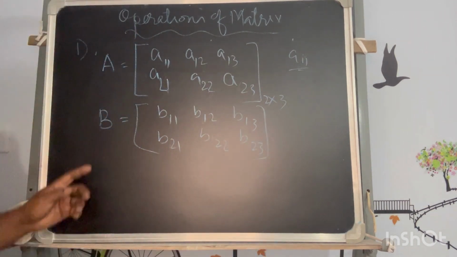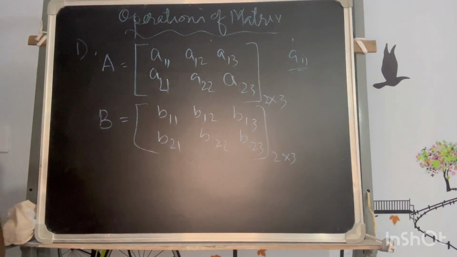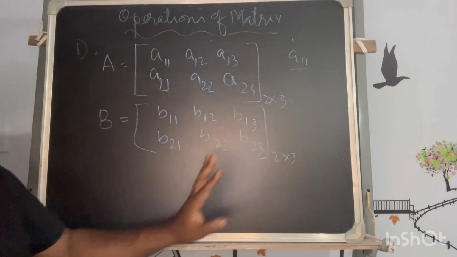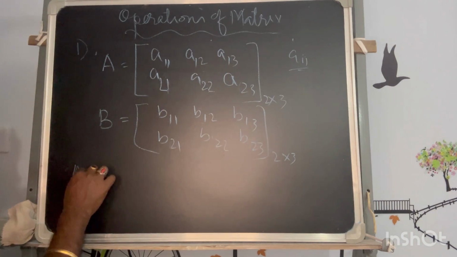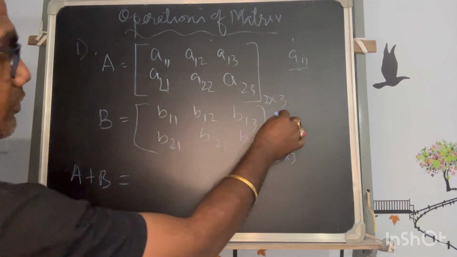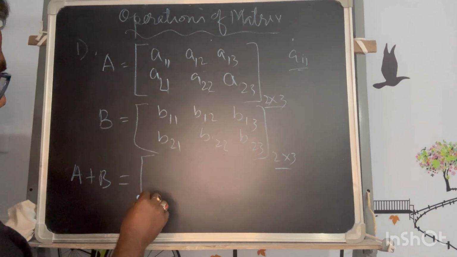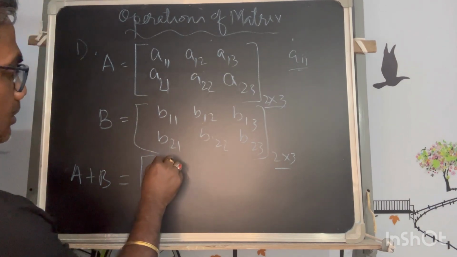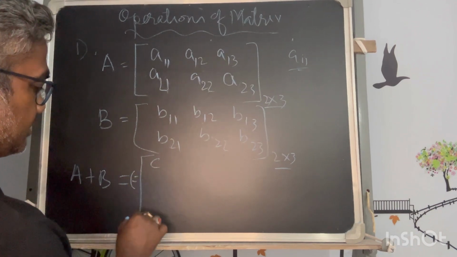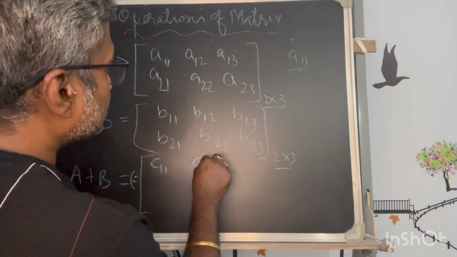Now you can see the order of the matrix is the same in both cases. This is 2 by 3, that means 2 rows, 3 columns, 2 rows, 3 columns. Now we can add this as per the condition of addition or summation. The first condition is fulfilled, the order is the same. So now I can go with the adding. If I say of the same order, I am getting some matrix C. So the elements of that have to be in the same form.